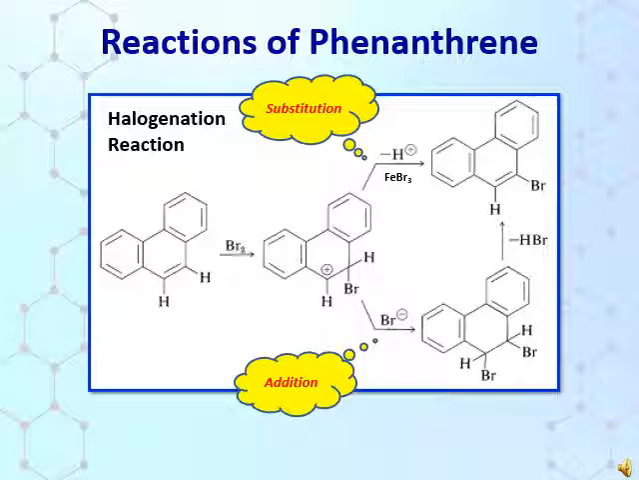Here you can see the mechanism of how halogenation reactions can occur in addition as well as substitution mode in phenanthrene. However, we all know that the 9-10 bond in phenanthrene is quite reactive. In fact, it is almost as reactive as an alkene double bond, and addition occurs readily. But halogenation can give both 9-10 addition and 9 substitution products as shown in the scheme, depending upon the presence of catalyst.